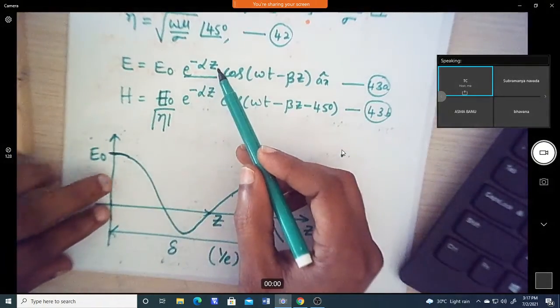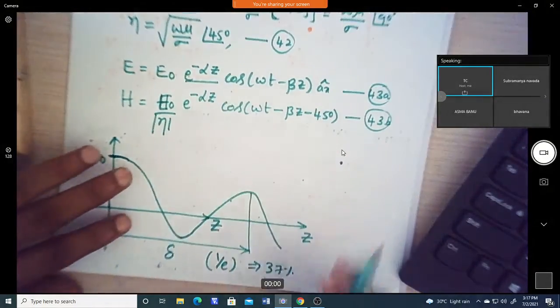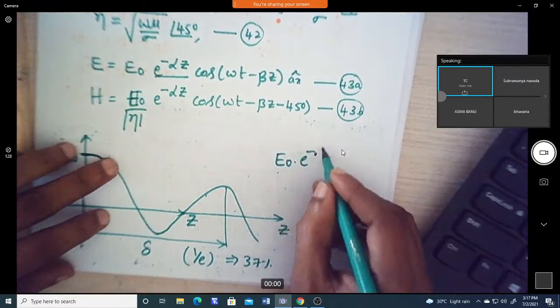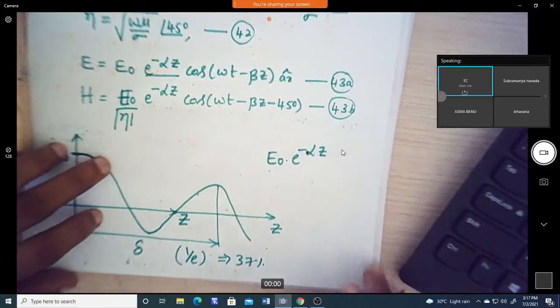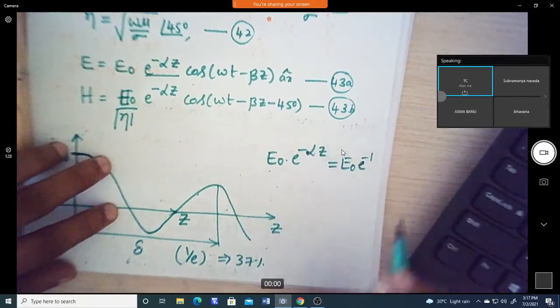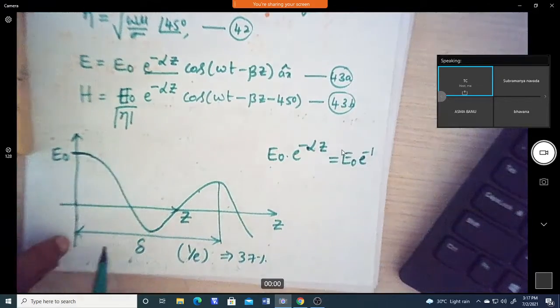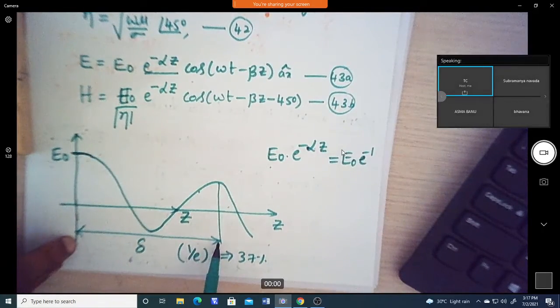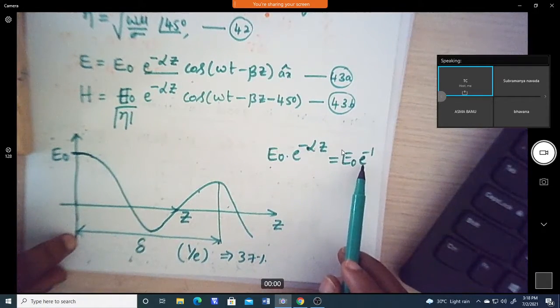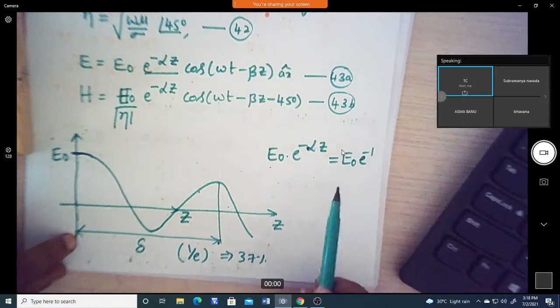Now if I take z, we have E naught into e power minus alpha z. If I equate that to E naught into e power minus 1, I am considering that when I move this much distance, the wave will attenuate to e power minus 1 times its original value.